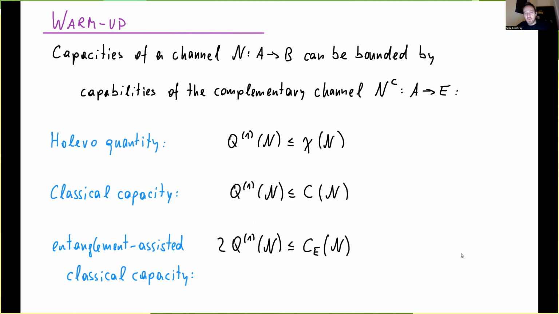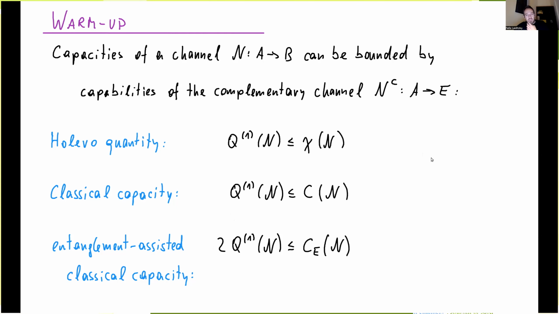And it follows in a straightforward way from looking at the entropic formulas that we have these inequalities here. So the Holevo information, because it basically drops the mutual information with Eve, is always at least as big as the private information. And then regularizing, the same holds then for the capacities. And we can also do a similar thing for the entanglement assisted capacity, where we get a factor of 2 here, basically because of teleportation and superdense coding.